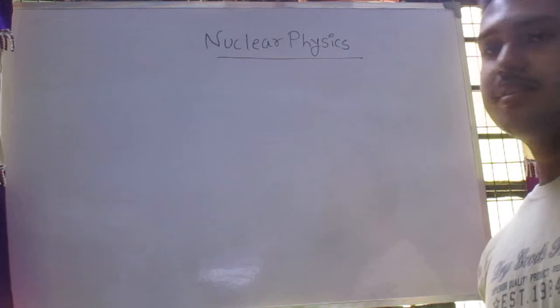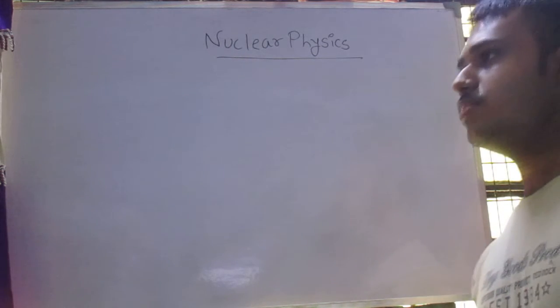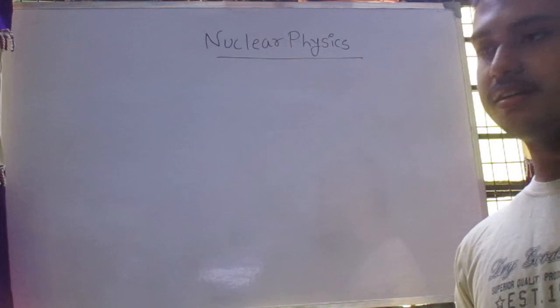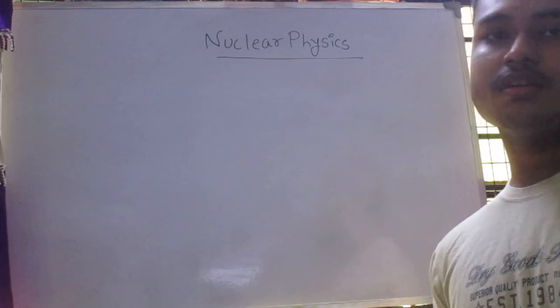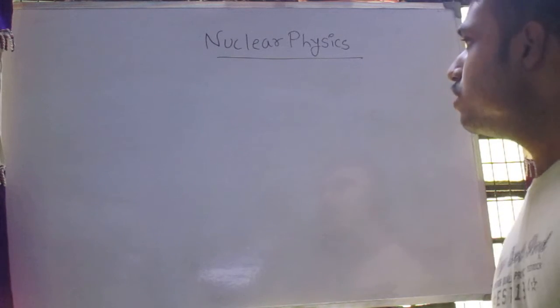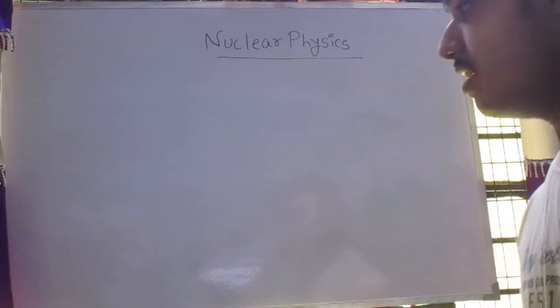Rutherford came to them and observed that this was not established before this experiment. So this was the alpha ray scattering experiment.